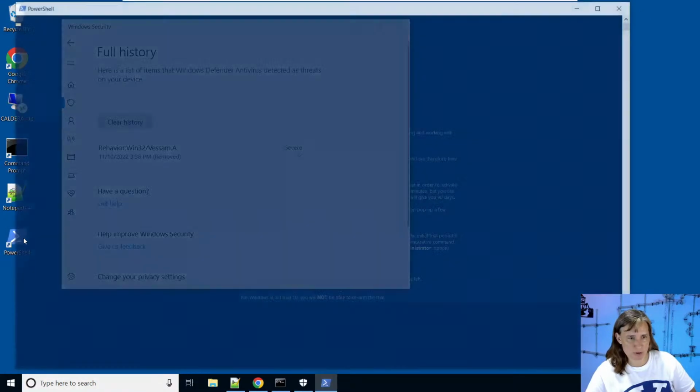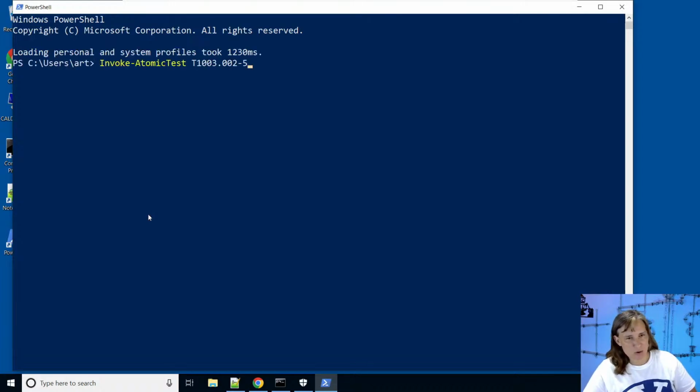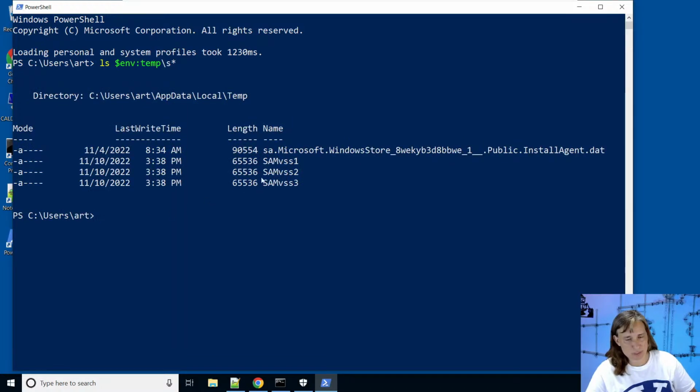So let's start PowerShell up. Let's list out the files in our temp directory, and we do see SAM 1, 2, and 3, 3 versions of SAM copied from volume shadow copies 1, 2, and 3, because we have 3 of them on this computer. And it looks like they're valid. We'll confirm that later if they really are, but they have some file length here. So it seems like maybe it happened so fast that Defender wasn't able to shut it down before it happened, and Defender doesn't go back and clean up those files that got created.